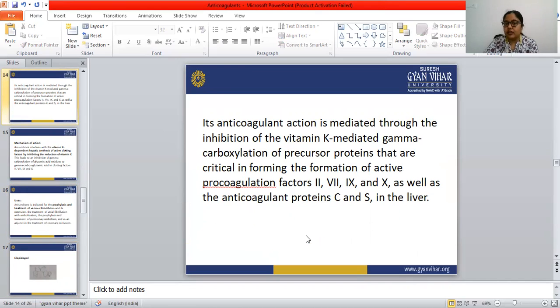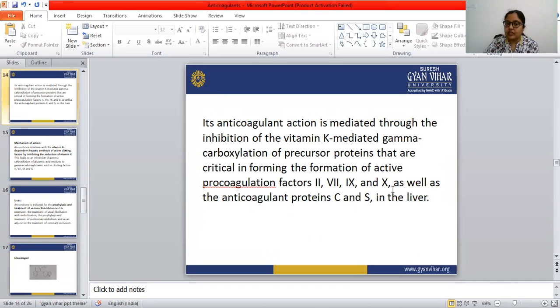Its anticoagulant action is mediated through the inhibition of the vitamin K mediated gamma carboxylation of the precursor protein that is critical in the formation of the active procoagulation factors 2, 7, 9 and 10.